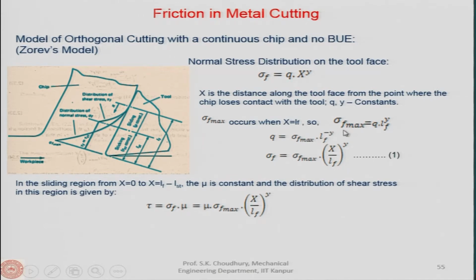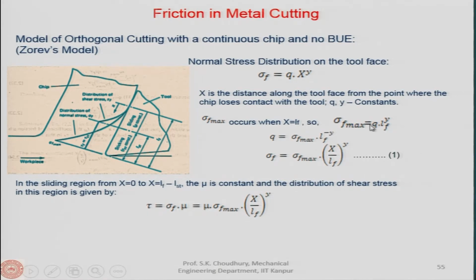Now, sigma f maximum can be found from q and LF to the power y according to this equation. In place of x, we are putting the value of LF. So, this is the maximum, because we said that here the maximum normal stress occurs.